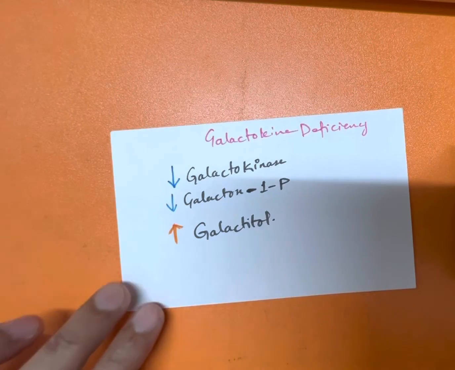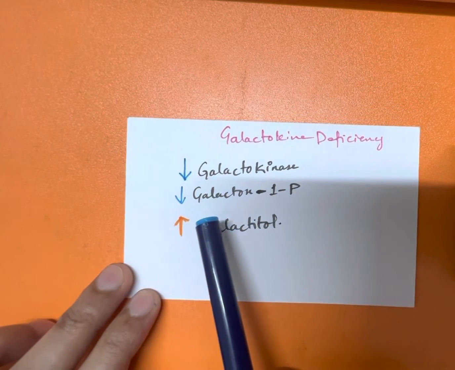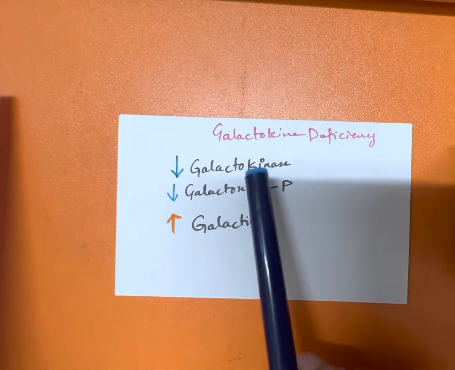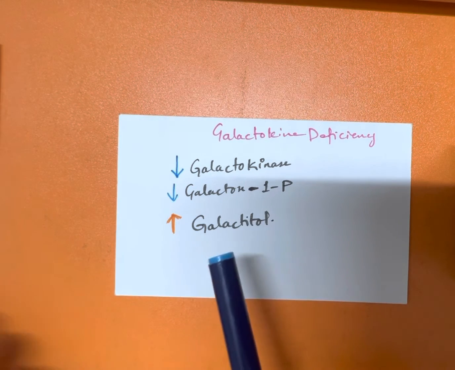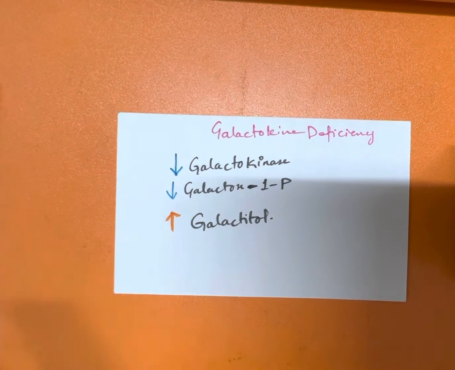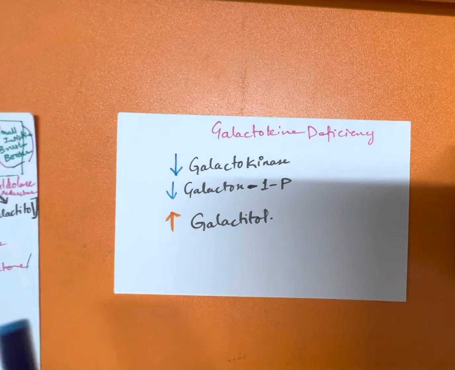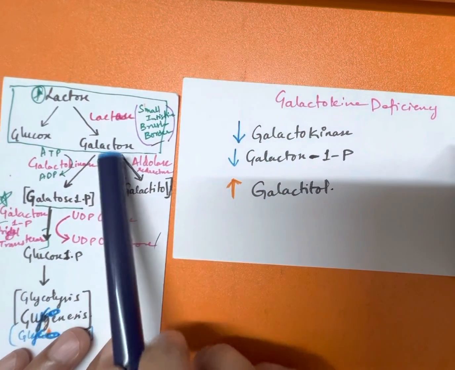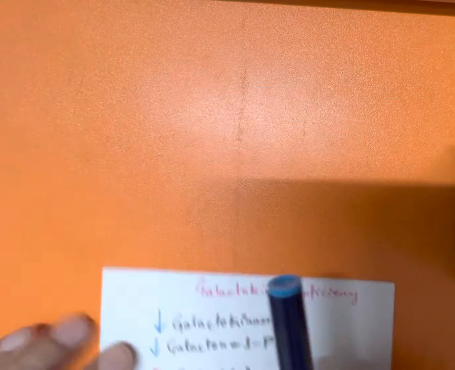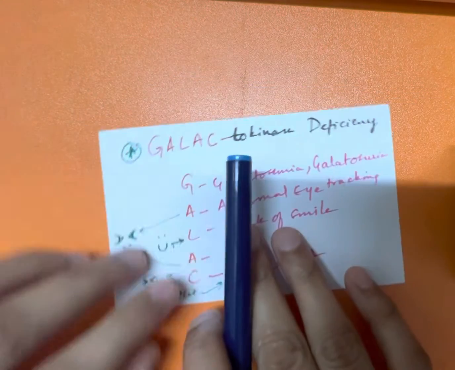Let's study that. Galactokinase deficiency causes a decrease in galactokinase, a decrease in galactose 1-phosphate, the product of galactokinase, and an increase in galactitol. Because galactose takes the other route, it goes into the aldose reductase pathway, which increases galactitol, and galactose also increases. Now the features of galactokinase deficiency.